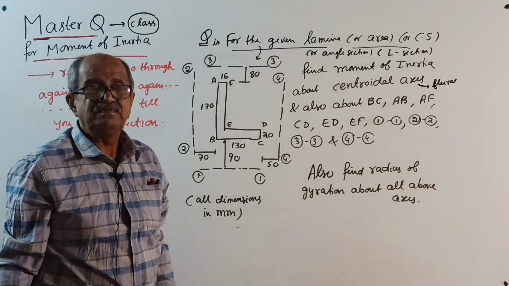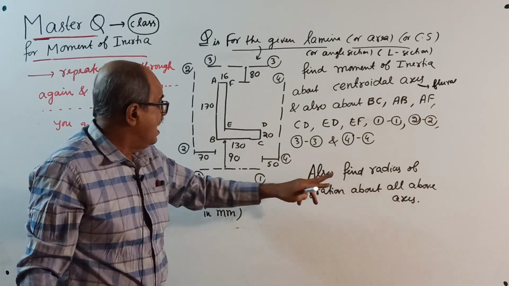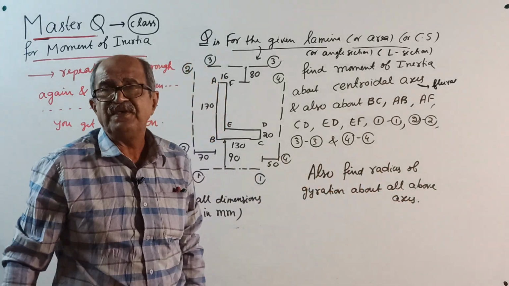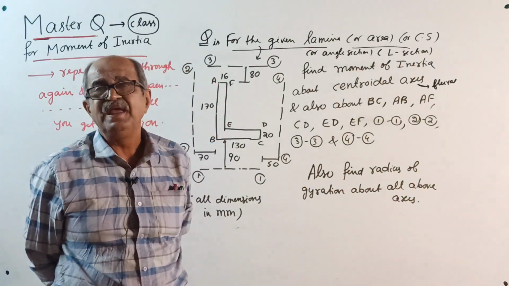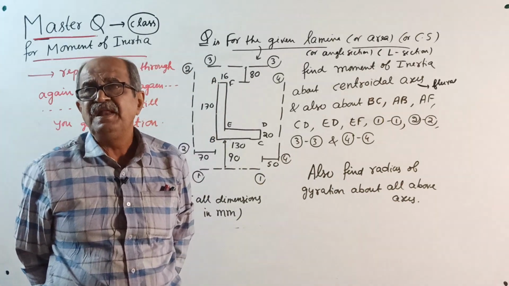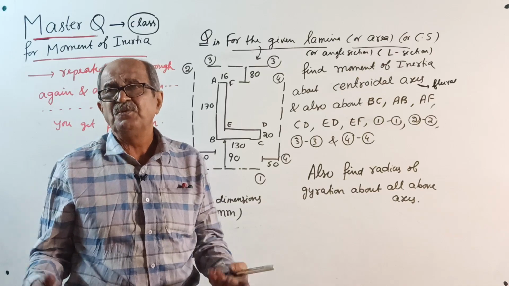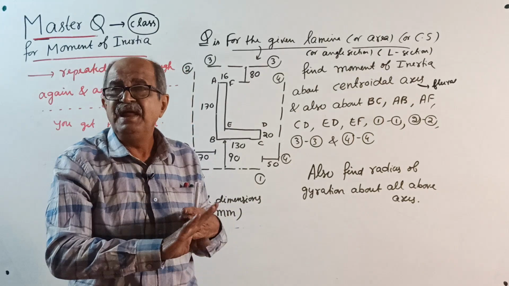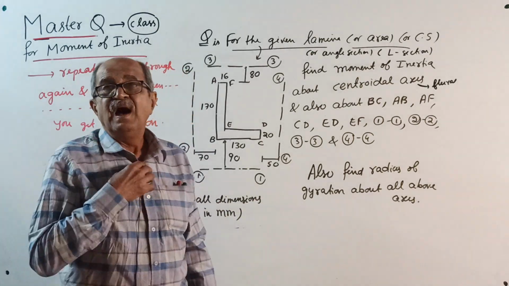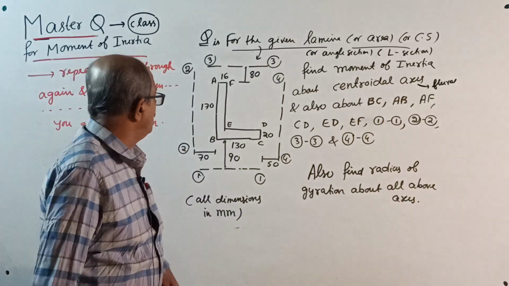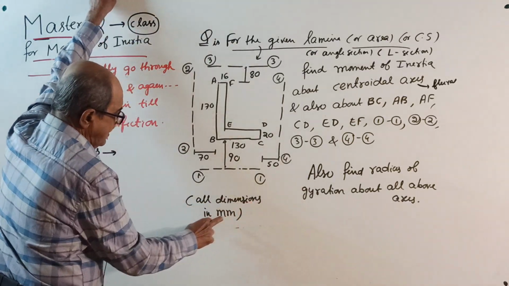A very lengthy class. Okay, then also find the radius of gyration about all the above axes. That is very simple. Why? Once you get moment of inertia, the root of I divided by area will give the radius of gyration. So complete. And simultaneously make a note, I will explain polar moment of inertia also in between. Okay, now all dimensions are in millimeters.